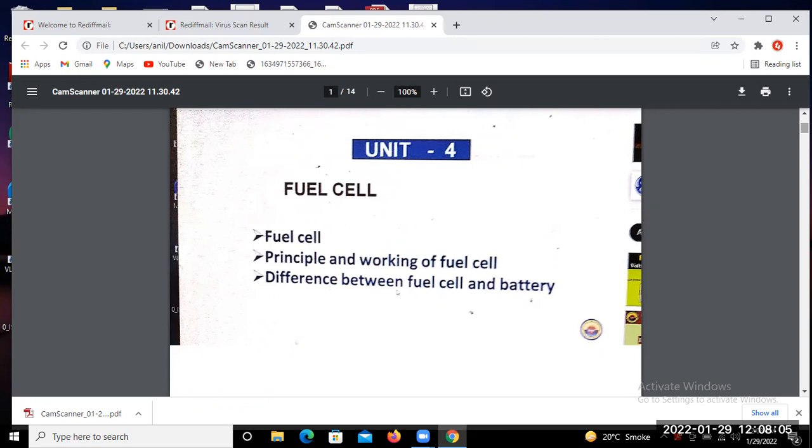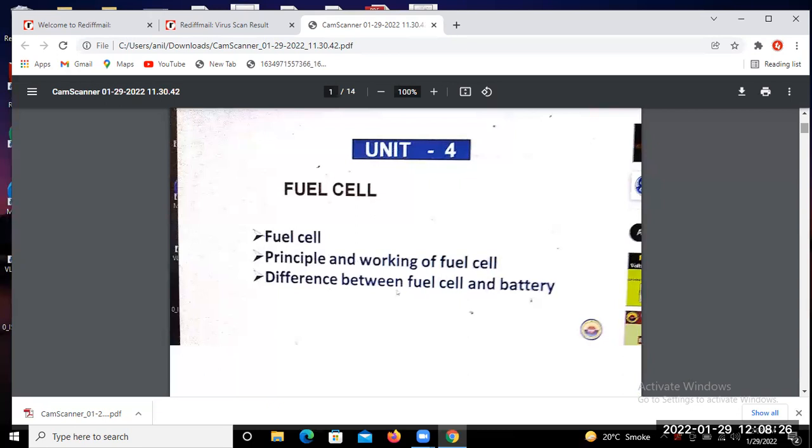So today we are going to discuss what is the fuel cell, the fuel cell principle, and the working of fuel cell. What is the difference between the fuel cell and battery?